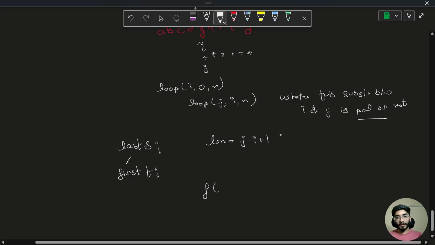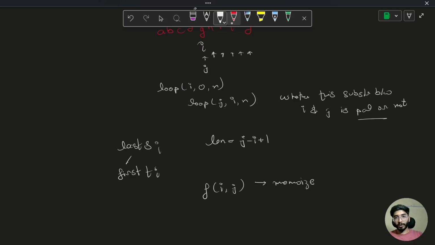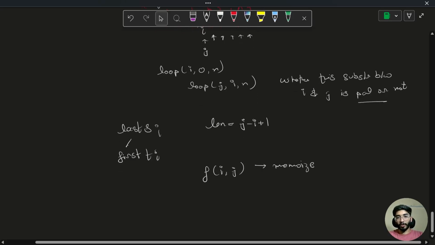We can make a recursive function and we can memoize it to store whether some part of this subproblem is already calculated or not.